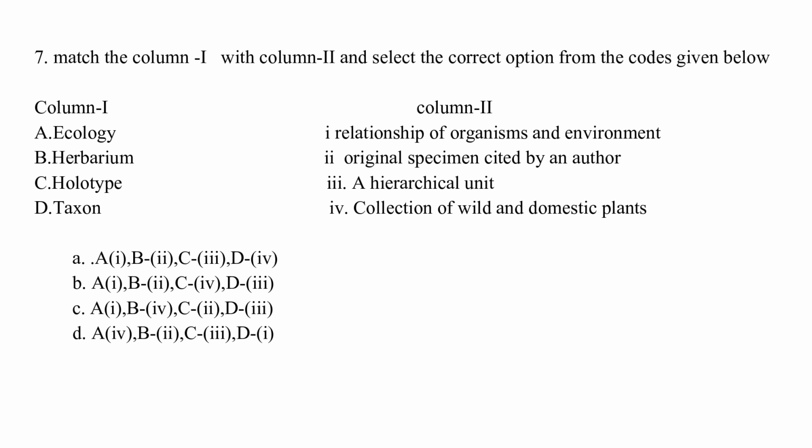The correct answer is option C. Ecology is joined with the relationship of organism and environment. Herbarium is for collection of wild and domestic plants. Holotype is the original specimen cited by an author. Taxon is joined with a hierarchical unit.